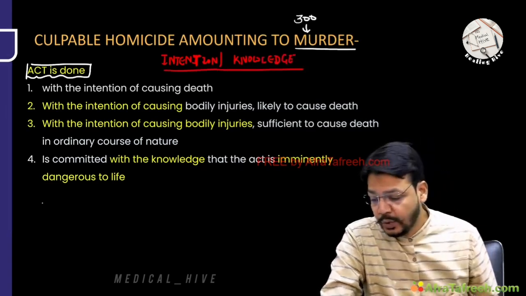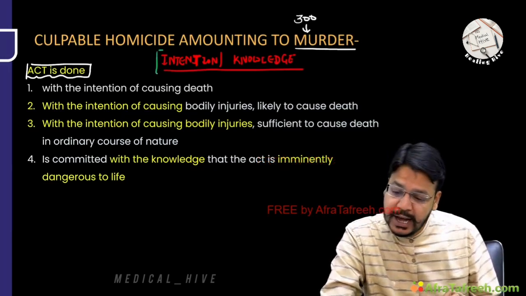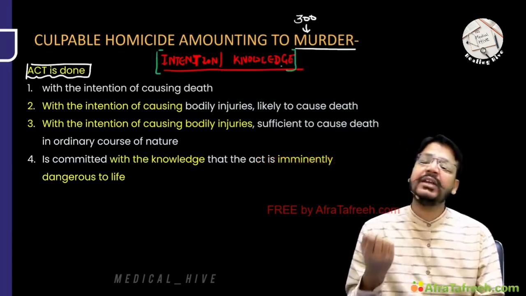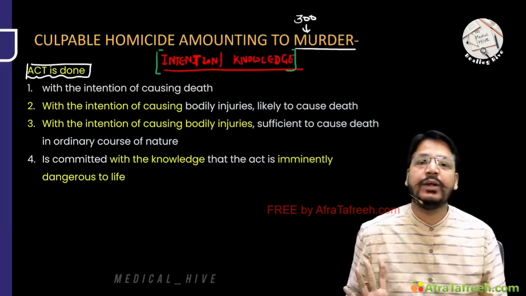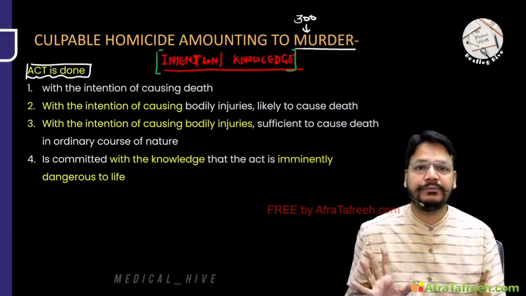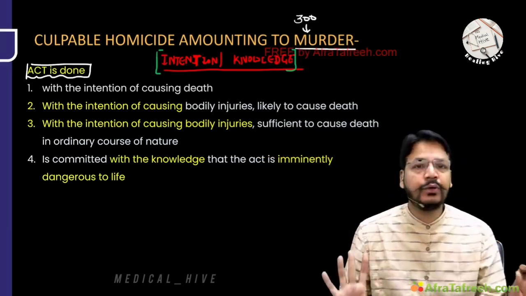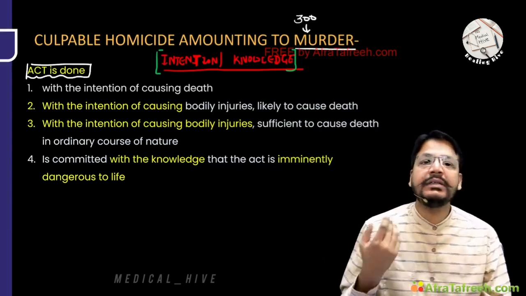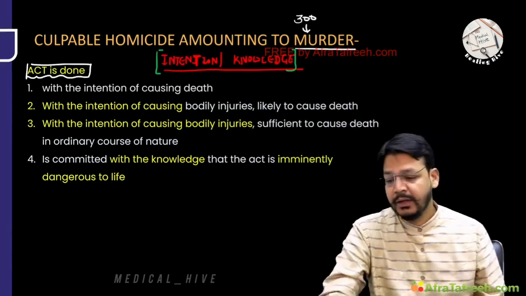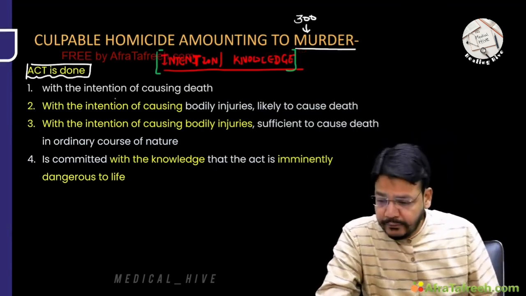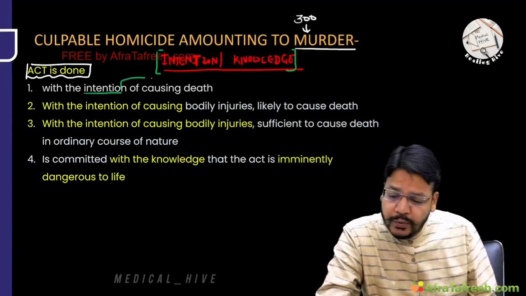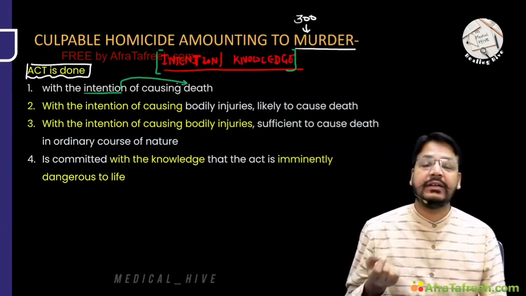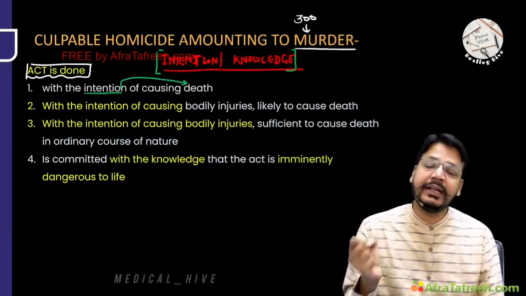It means, sir, you are doing something intentionally. You do it deliberately, and you have the knowledge that this will cause that person to die. This is amounting to murder. Culpable homicide amounting to murder is 300, which is murder. Now, Dr. Saab, the act is done with intention. Whatever you are doing, it will cause death. So your intention is to kill, the intention to cause death.